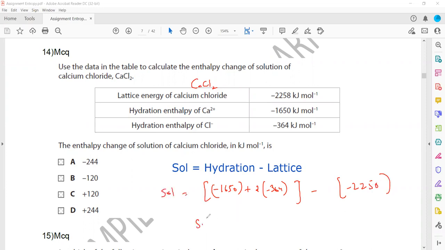So this will give us the enthalpy of solution. If it was potassium chloride, then only one chloride ion is there, or one positive ion. If two positive ions are there, like when they give the hydration energy of sodium oxide, in that case the positive ion hydration energy should be multiplied by 2.